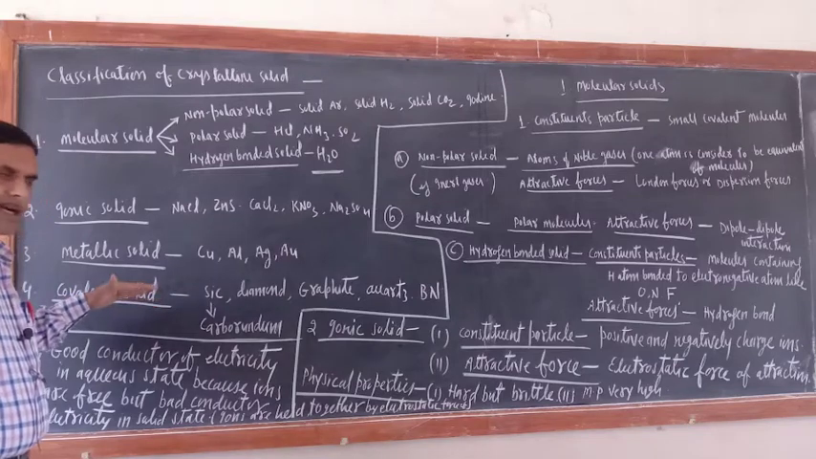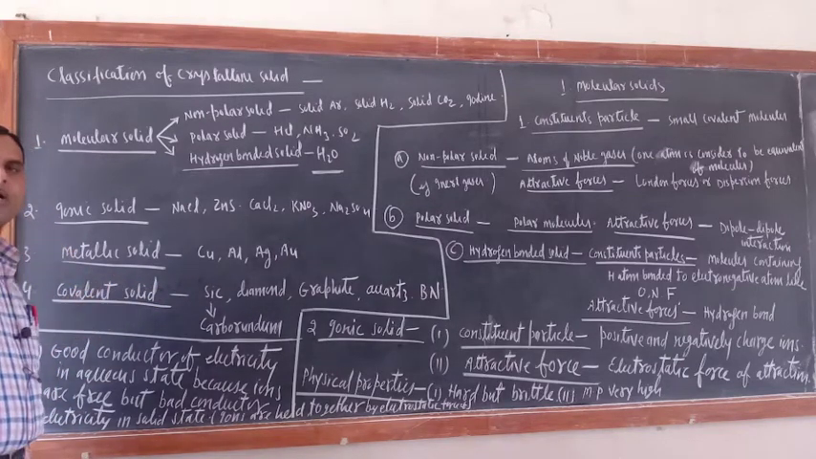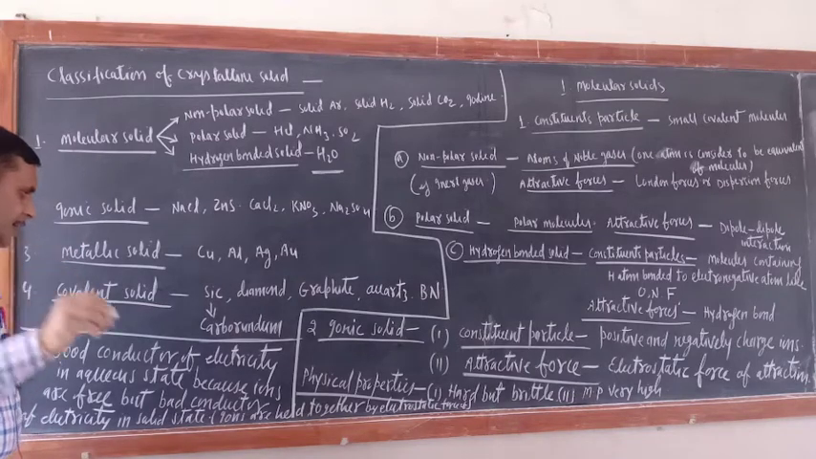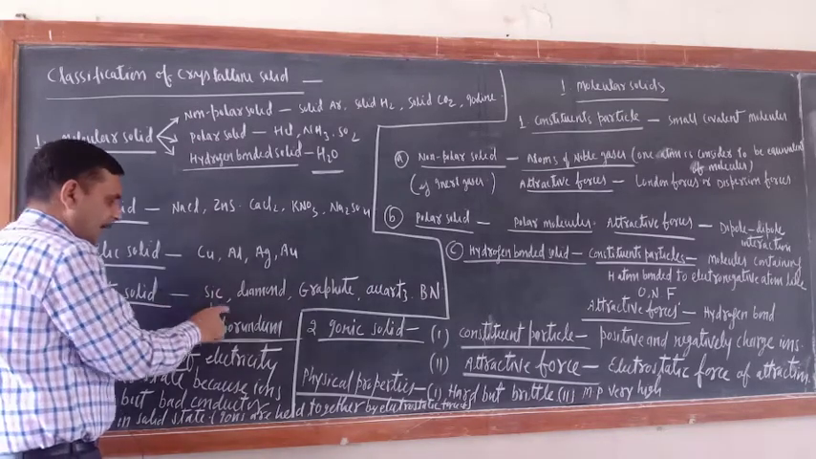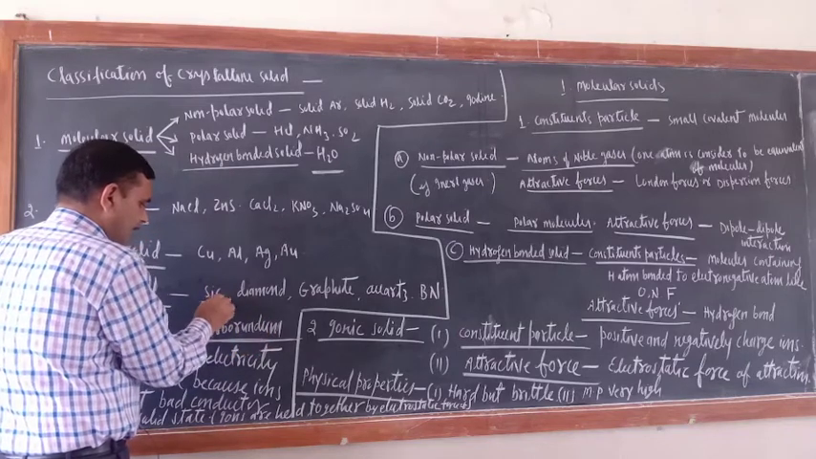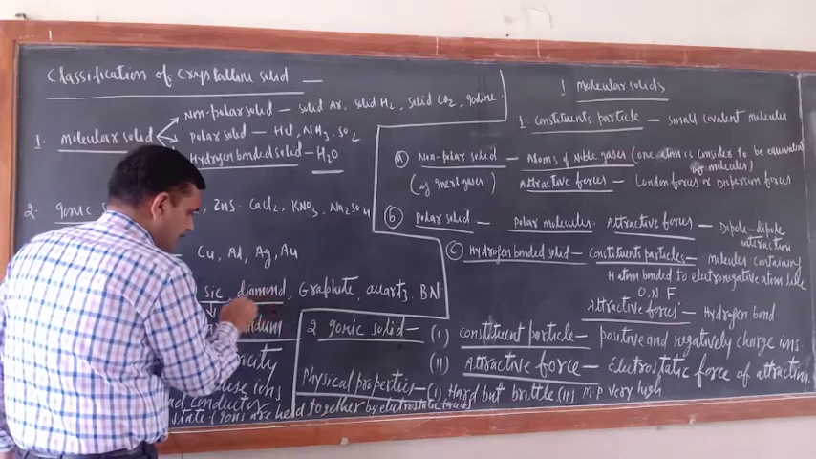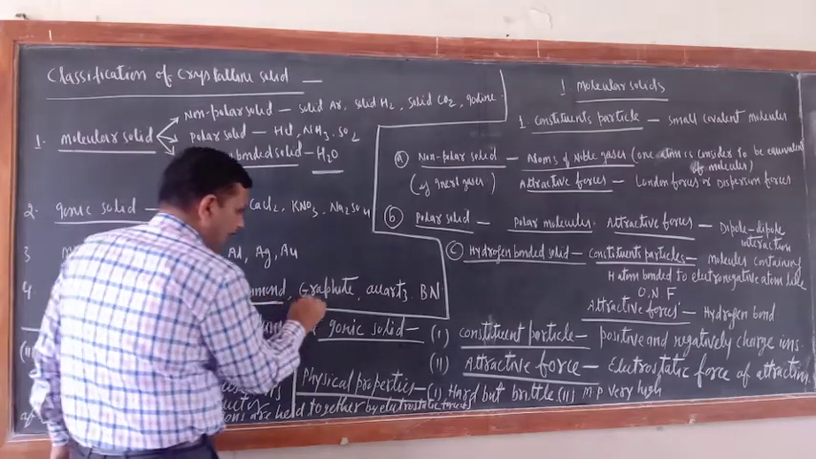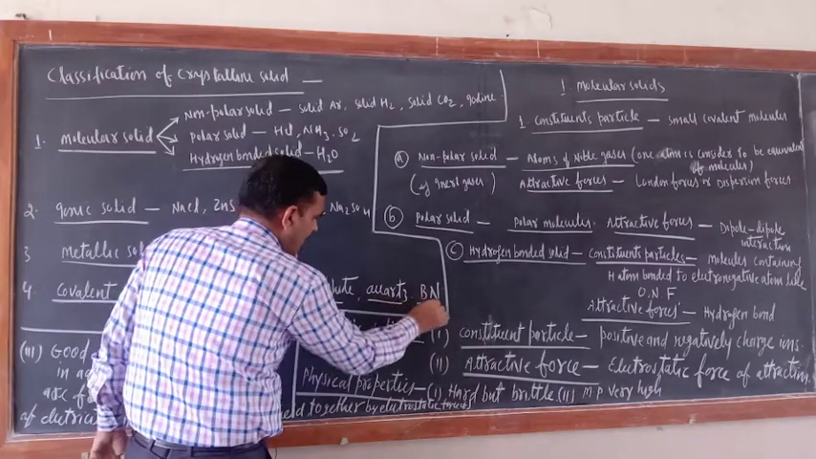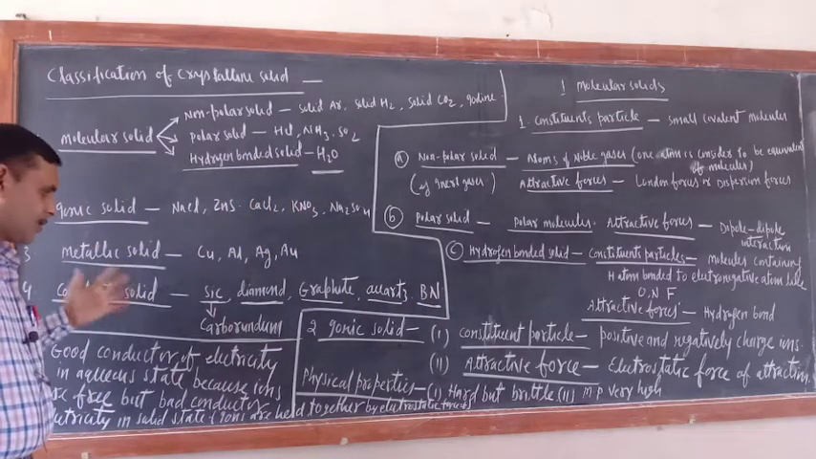The next one is covalent solid. In covalent solids, covalently bonded molecules are there. Examples: silicon carbide, which is known as carborundum. Next are diamond, graphite, quartz, and boron nitride. These are the examples of covalent solids.